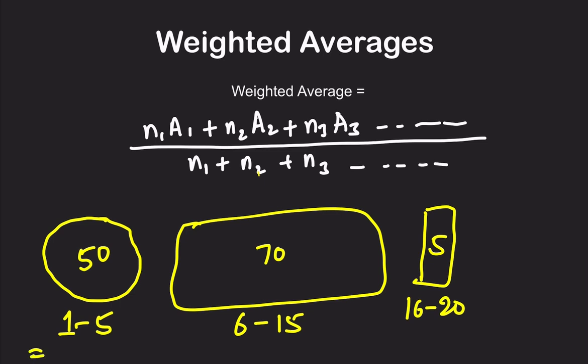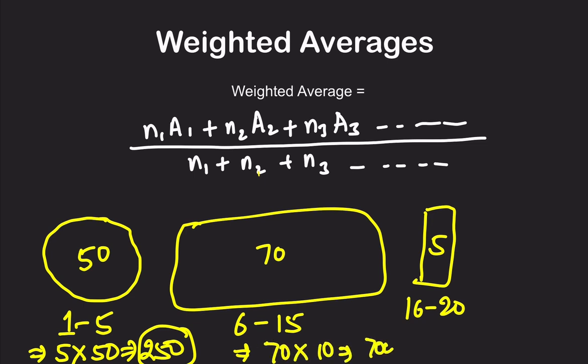You are going to calculate the number of runs he has scored in the first period, that is 5 matches into average 50, that is 250. Then you are going to calculate the total score he has scored in the next 10 matches, that is average into matches, that is 700 runs. And for the third one, his total runs will be average, that is 5, into total number of matches, 5, that is 25.